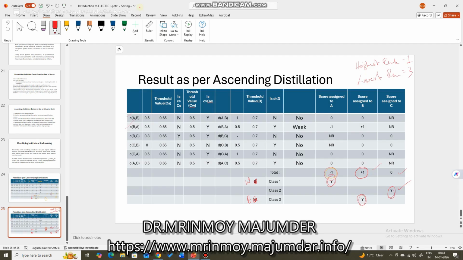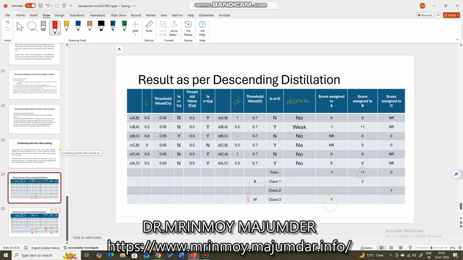Now, when you are arranging them with respect to the ascending distillation, the worst ranked alternative will get the best class, that is class 1, and the best ranked alternative will get the worst class, that is class 3. So that is why it is ascending. It is coming from worst, which is class 1, to the best, which is class 3. But in case of descending distillation, the normal thing follows. The best alternative is assigned class 1.